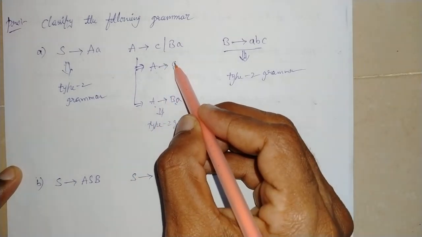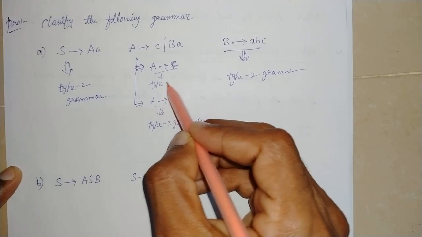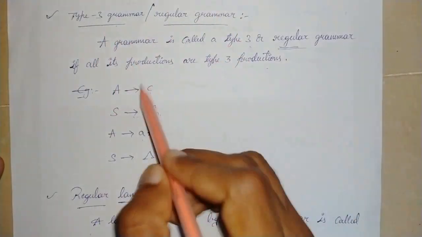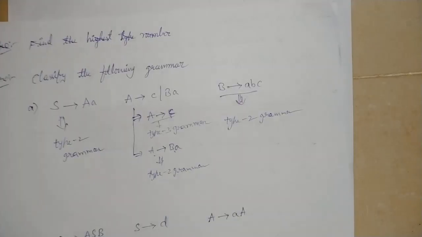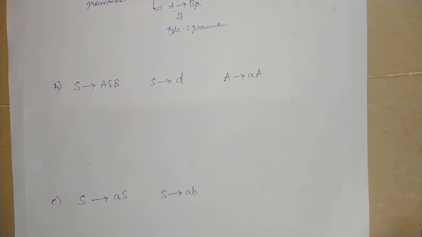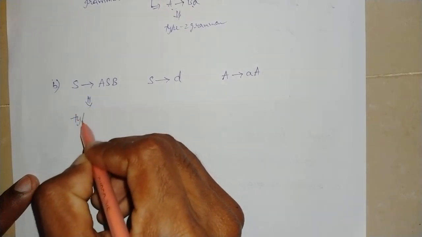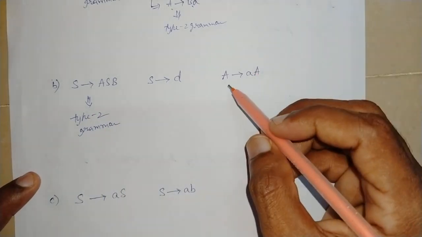But A replaced by c, where c is the terminal, so this is type 3 grammar. So, what is type 3 grammar? A replaced by c, A replaced by terminal. So, those type of production is called type 3 grammar. Now we see S replaced by A, S, B, which is the type 2 grammar.